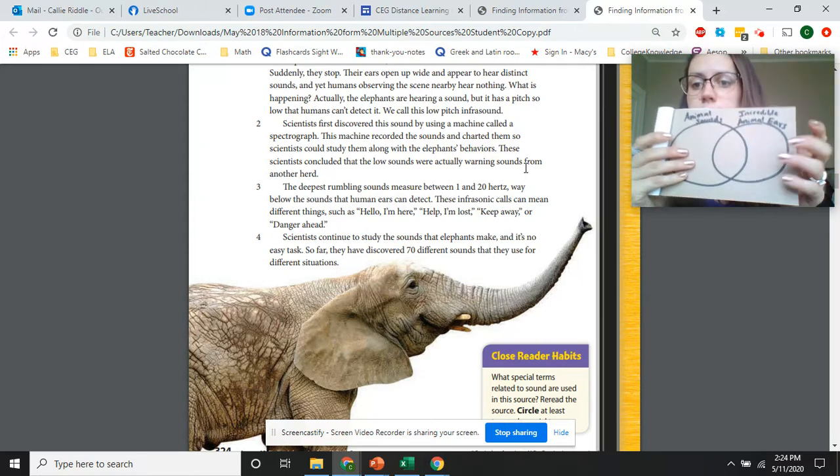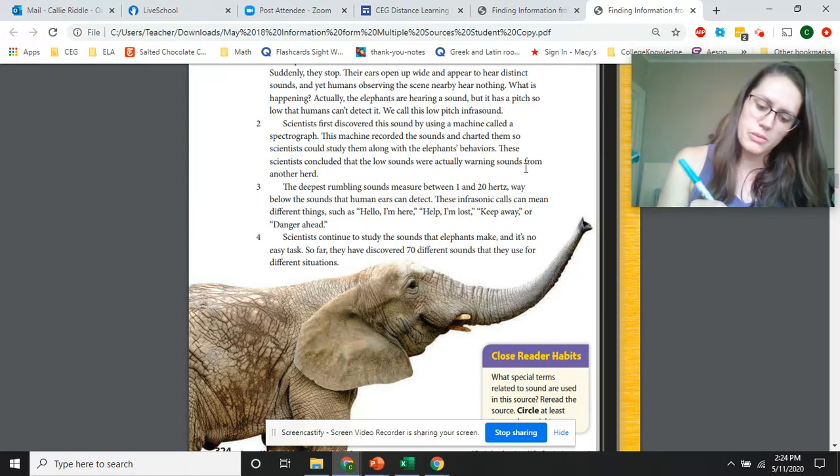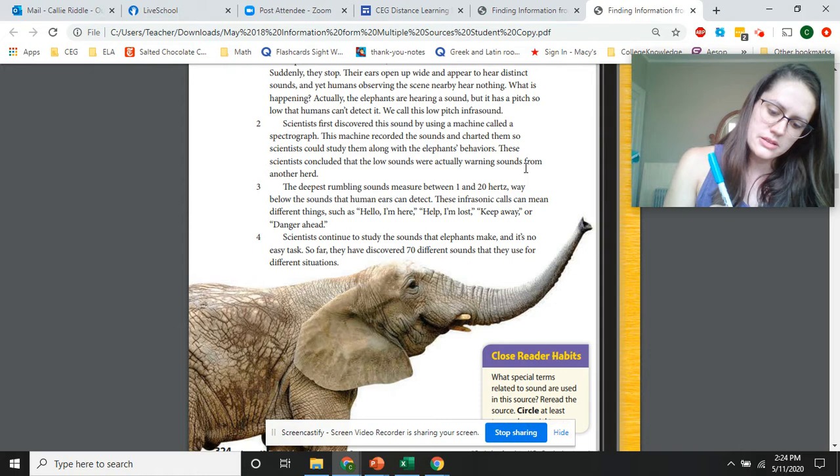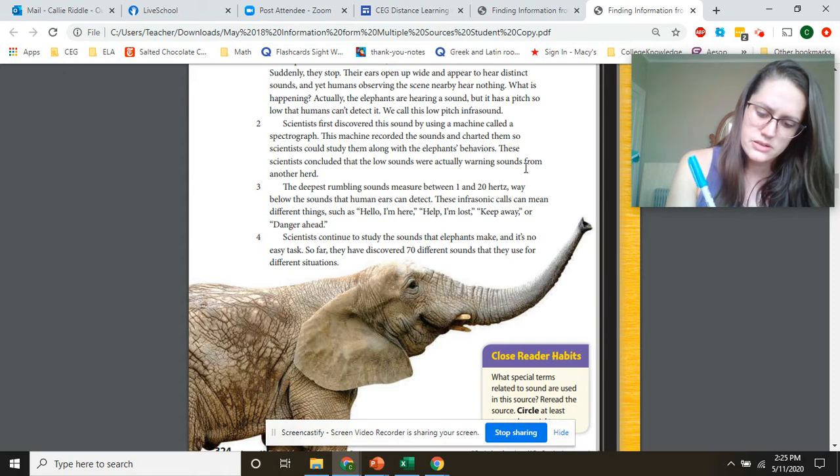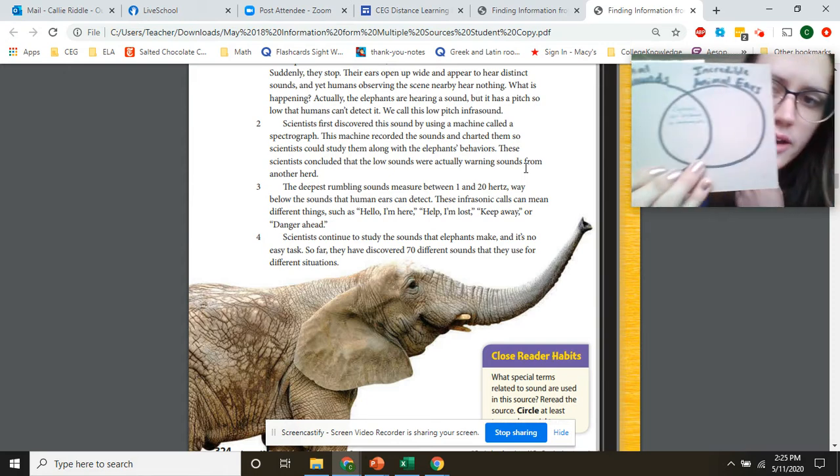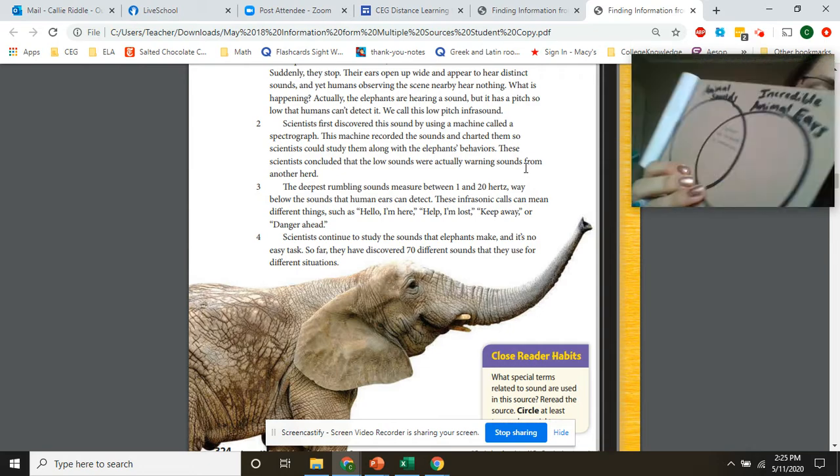So where it says that something is the same, I'm going to put elephants use low sounds to communicate. Okay, I'm going to put that here. Let me line it up with my camera in the middle.